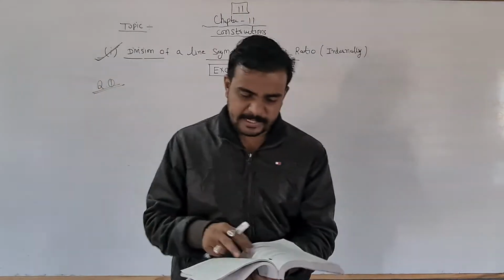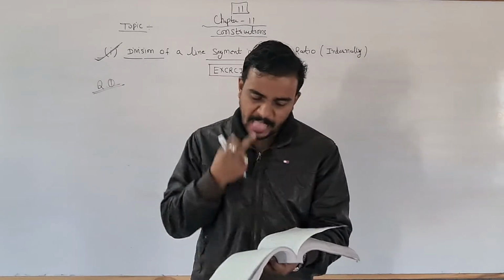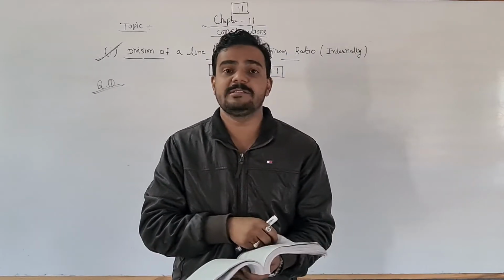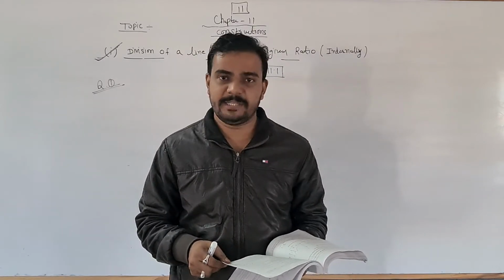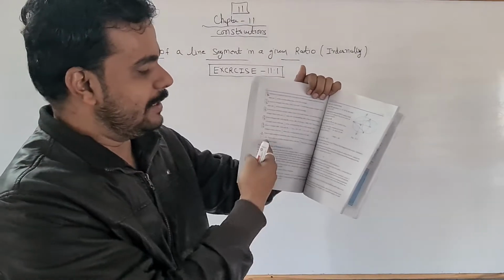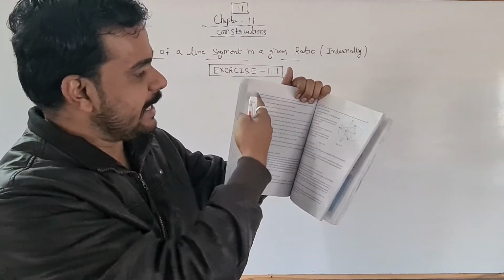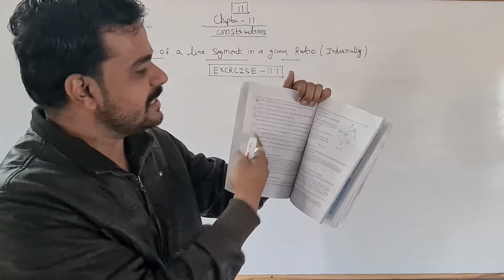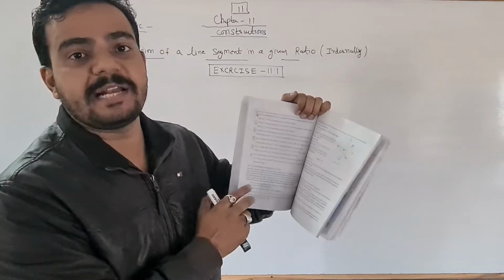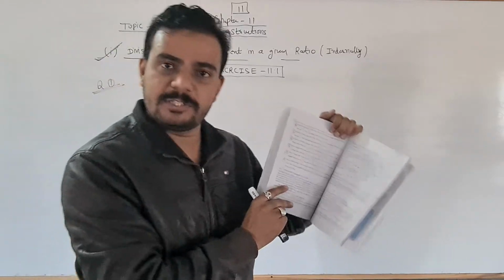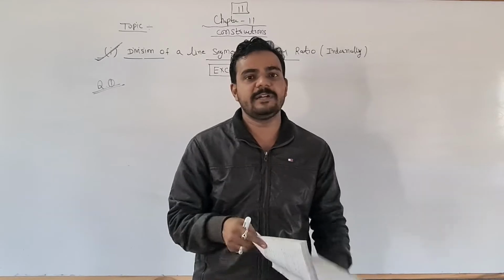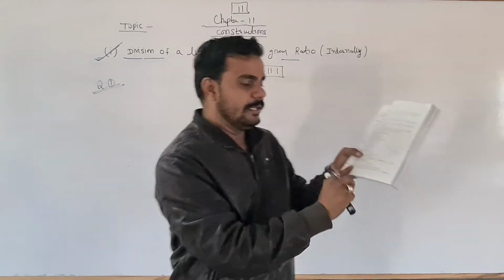Okay students, so next exercise 11.1. As I told you, exercise 11.1 has 7 questions, and all these questions are reduced from your syllabus. The second, third, fourth, fifth, sixth and seventh are all reduced from your syllabus because those questions belong to the construction of triangles, and construction of triangles is reduced from your syllabus. So only the first question is in your syllabus.